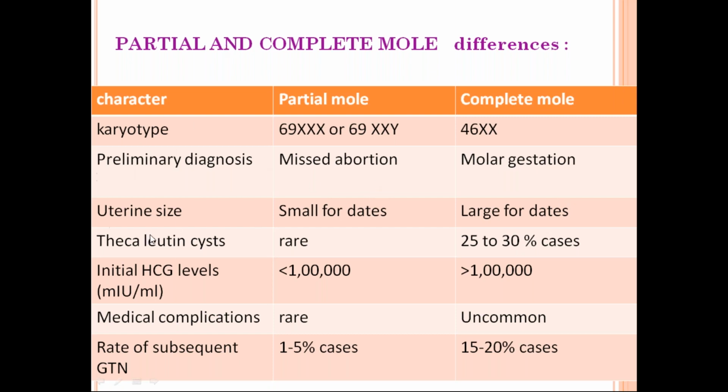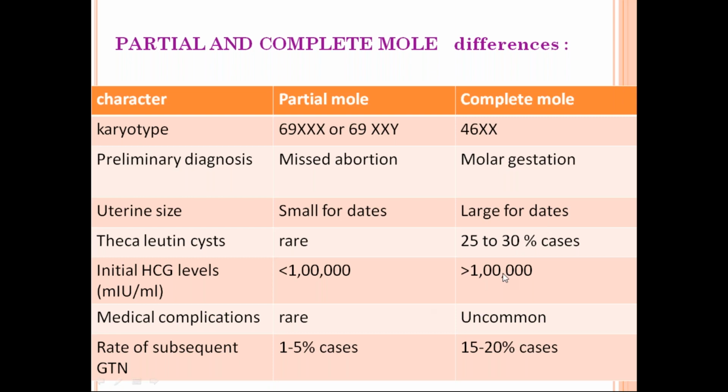Okay, and if you see the uterine size, it is large for dates in case of a complete mole. It is small for dates in case of a partial mole. Why? Because in partial mole it is like missed abortion. Here, why is it large? Because there is exuberant growth of the trophoblast, which will secrete more HCG, and the abdomen will be more than her gestational age.